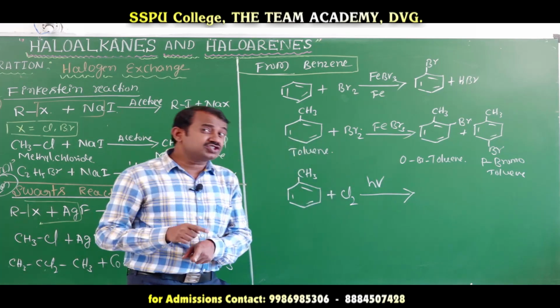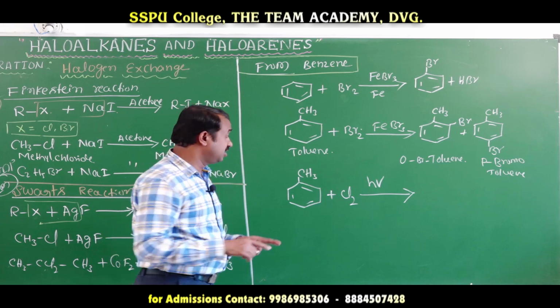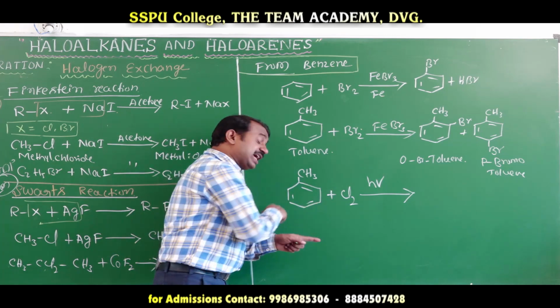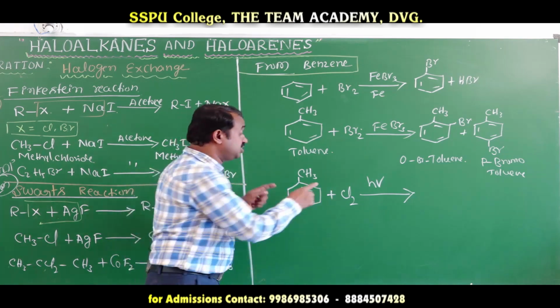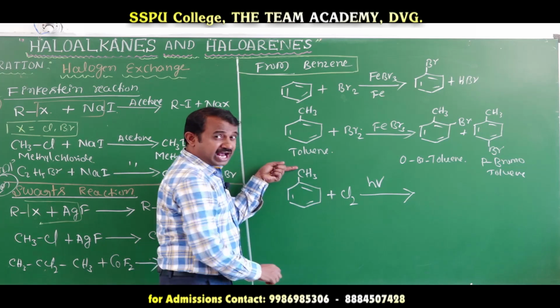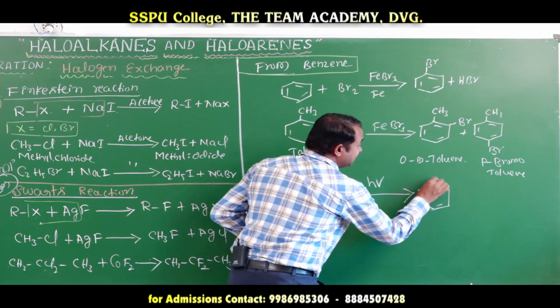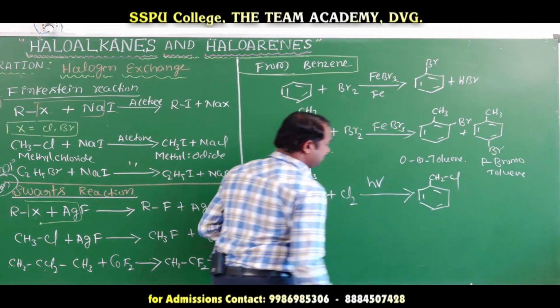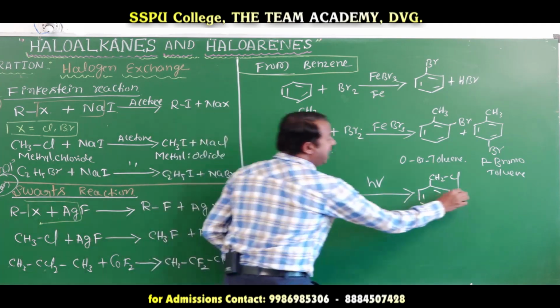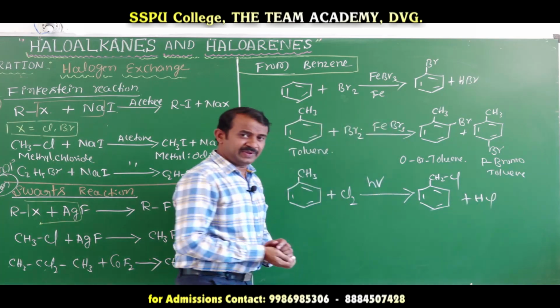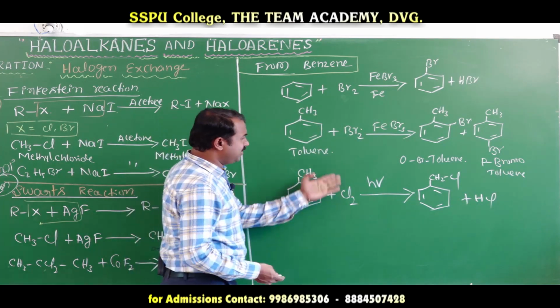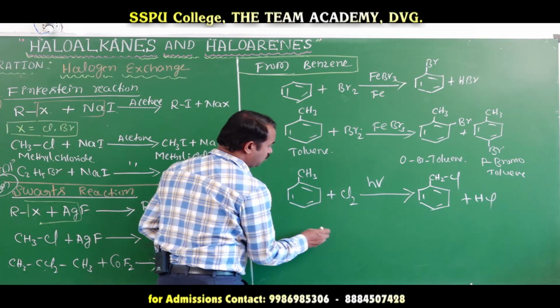It does not undergo electrophilic substitution reaction, it undergoes free radical substitution reaction. You will get CH2Cl plus HCl, or if you take bromine, the same way.